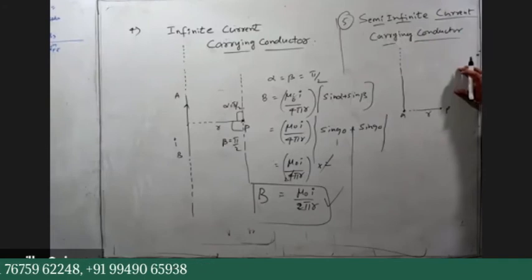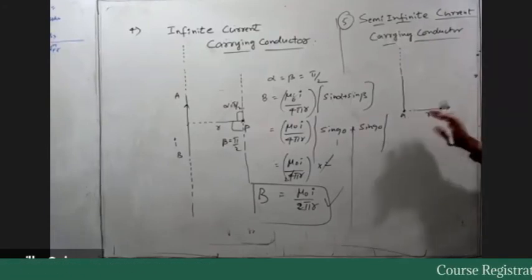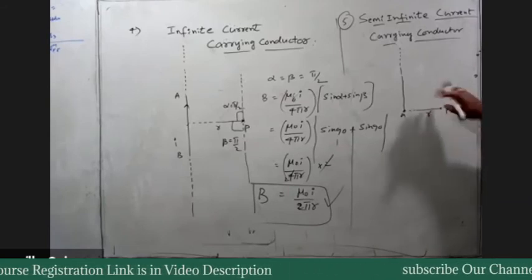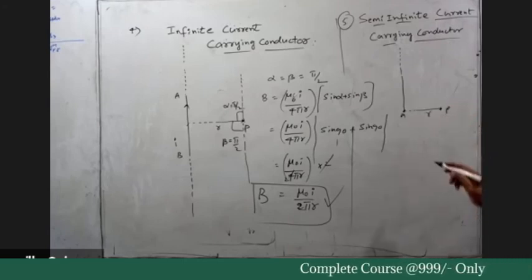In the case of a semi-infinite current carrying wire, the point is at the finite end, and the other end is infinite. Now for this position, tell me what the angles are.